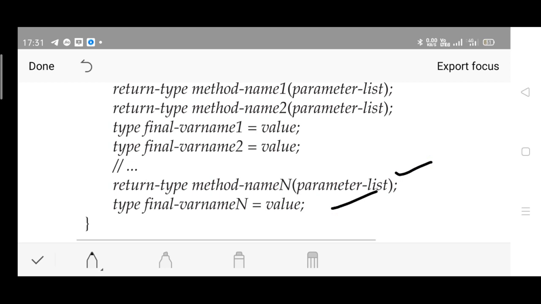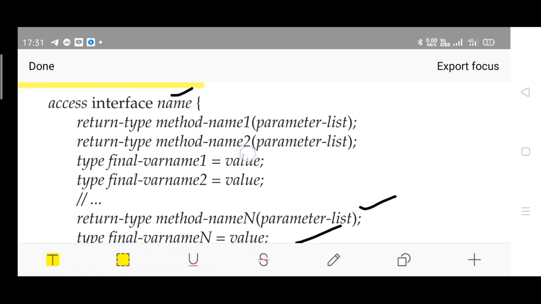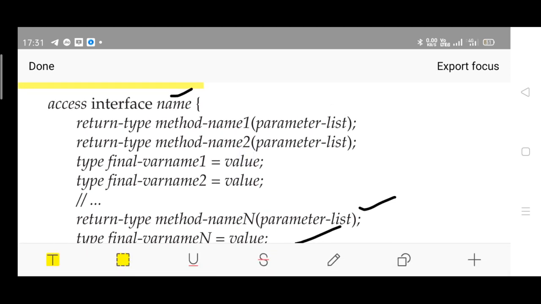So basically what you can understand here is that an interface will have an access specifier, then a name. As the body of the interface, you can write any number of methods.